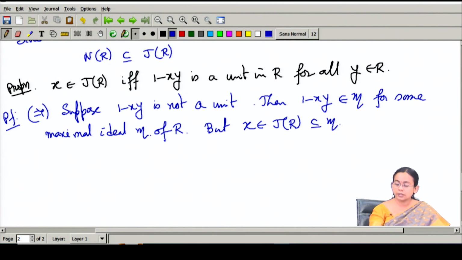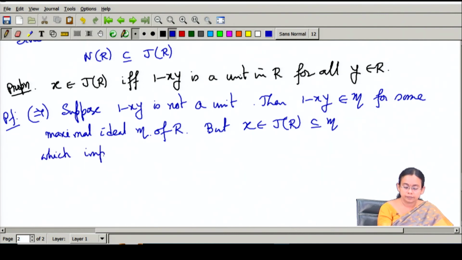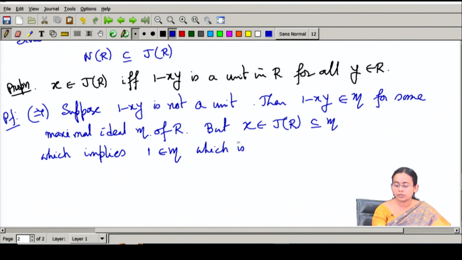So, now 1 minus xy is in M and x is in M, which implies that 1 belongs to the maximal ideal M. But a maximal ideal is always proper, so the unit element cannot be in it. This is a contradiction. Hence, our assumption is false, and 1 minus xy has to be a unit.